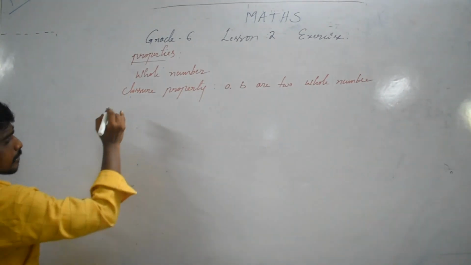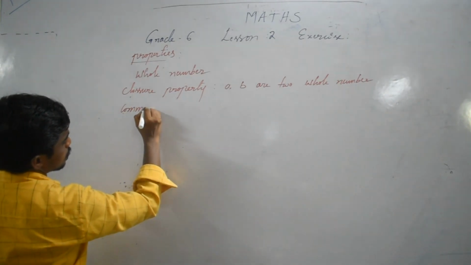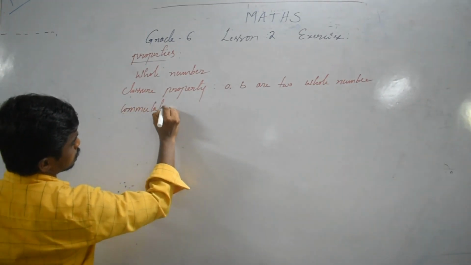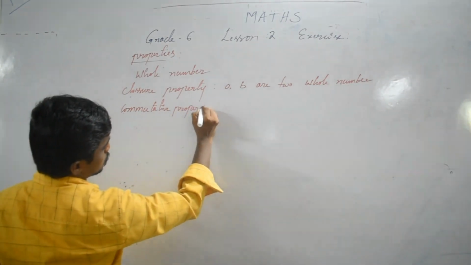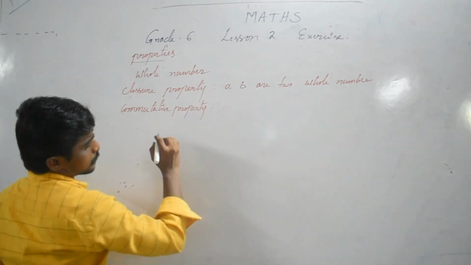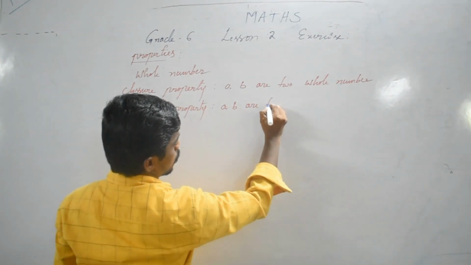Next one, commutative property. A, B are two whole numbers.